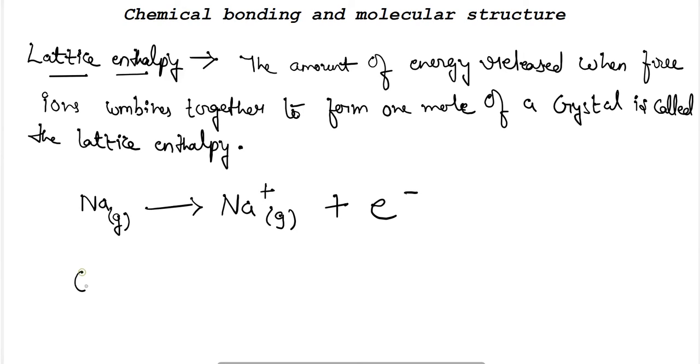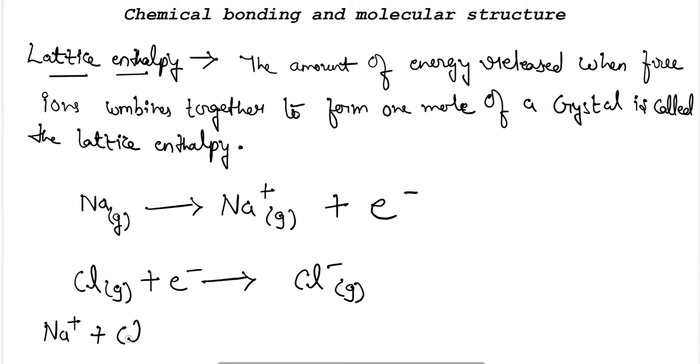Then this electron will be gained by chlorine gas to form chloride anion. Now both this sodium cation and chloride anion will attach with each other to form NaCl, sodium chloride crystal. So here the amount of energy is different at each step.